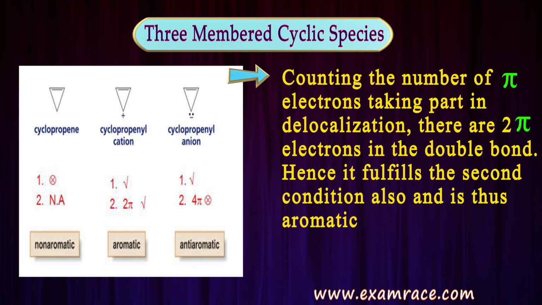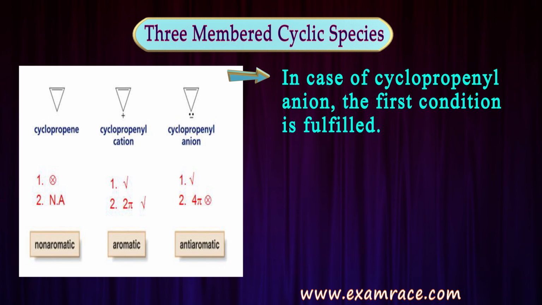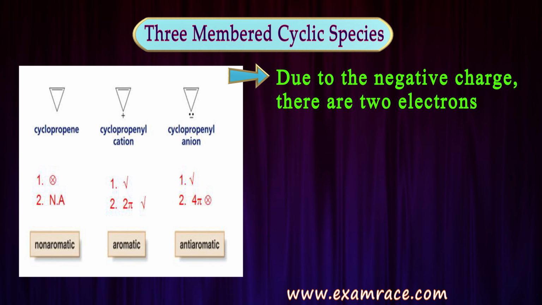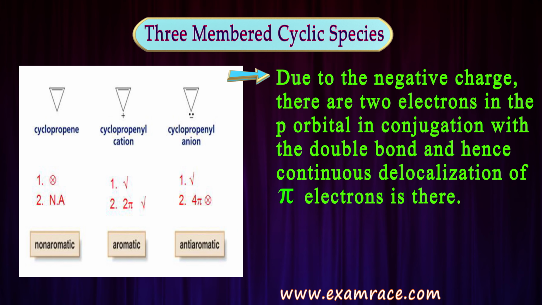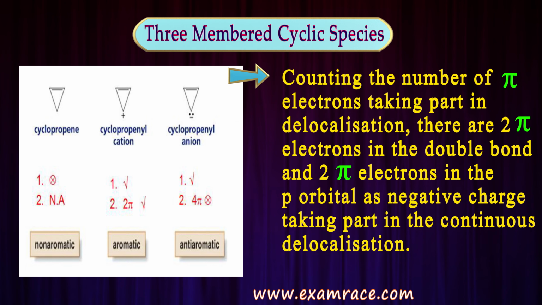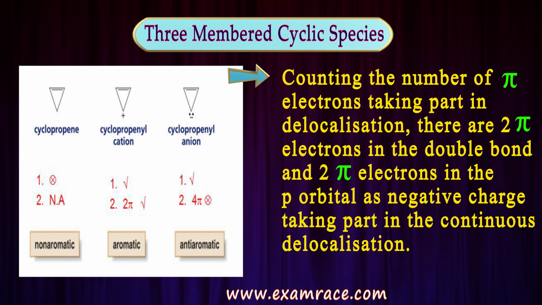So it is aromatic. Now if we talk about the third species, that is cyclopropenyl anion. The first condition is fulfilled, it is cyclic and planar, and due to this negative charge there are 2 electrons in the p orbital in conjugation with this double bond, and hence we can see a continuous delocalization of pi electrons there. But if we count the number of pi electrons taking part in delocalization, there are 2 pi electrons in the double bond and 2 pi electrons in the p orbital, as the negative charge is also taking part in the continuous delocalization.